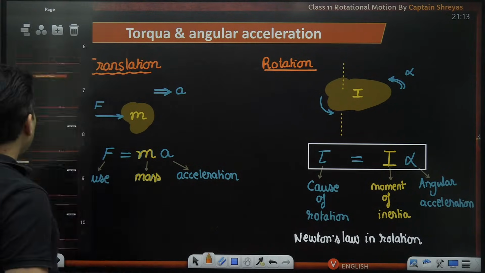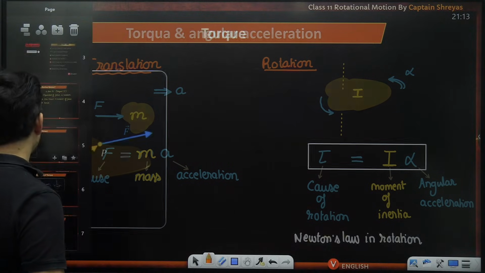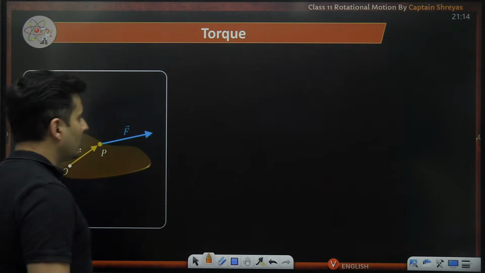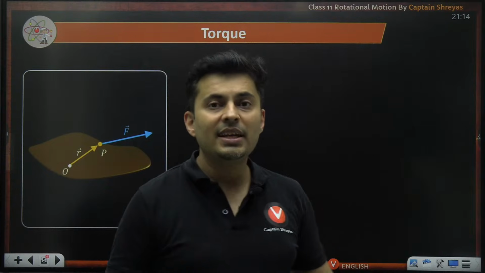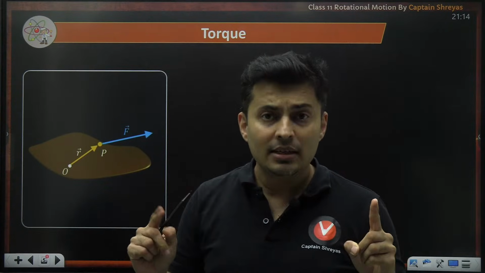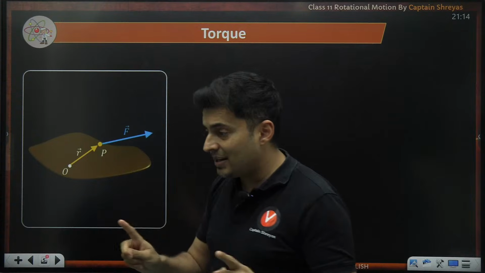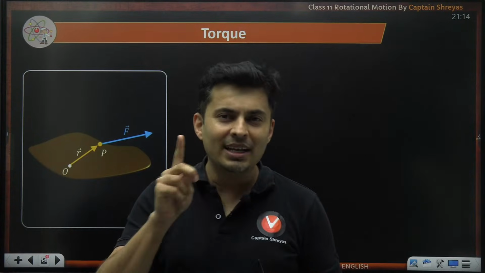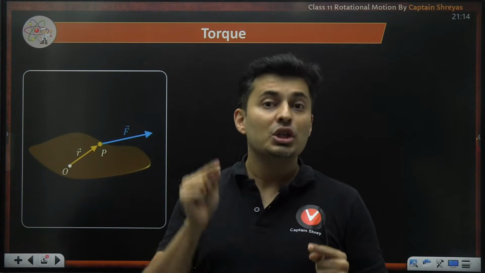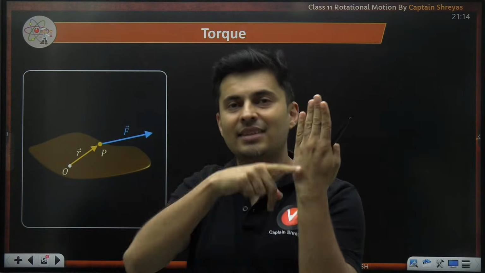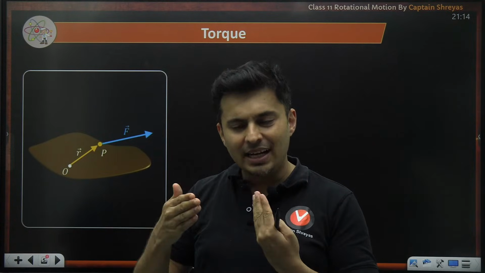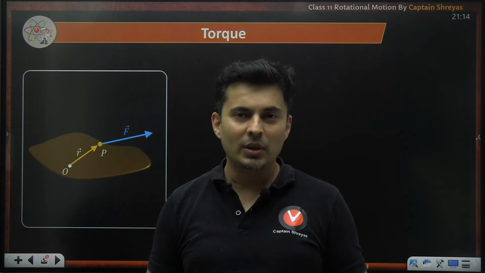So how do we calculate the value of the torque? In order to calculate it, we need two things. We need somebody to push or pull it, meaning a force. And at the same time, the force should not be through the axis of rotation. It should be slightly off. Only then can it rotate that thing.